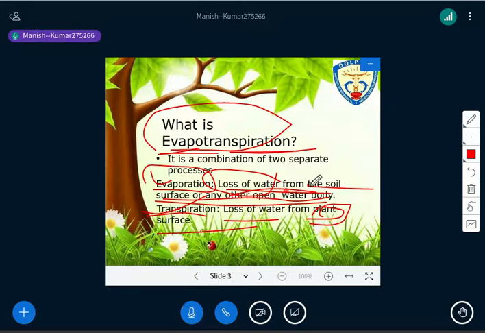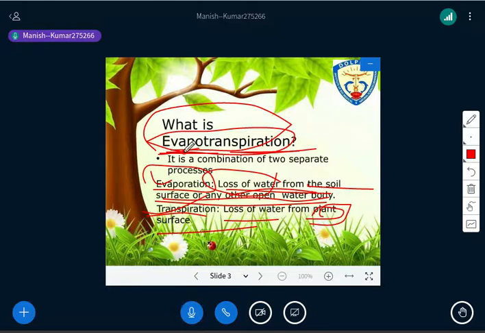And when you combine both processes, that is known as evapotranspiration, right? We also understand here that whatever the total amount of water that is lost, it is lost in the form of water vapor into the atmosphere.